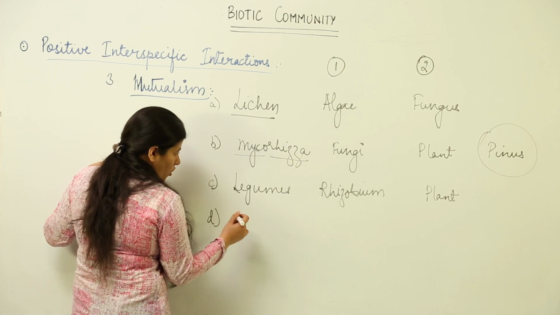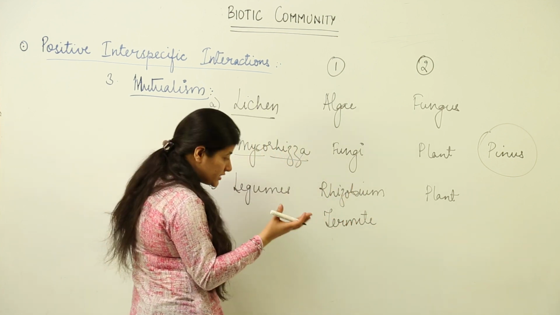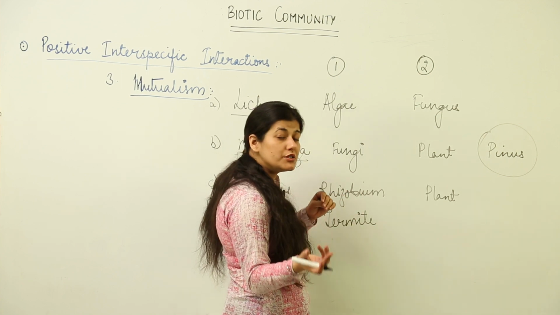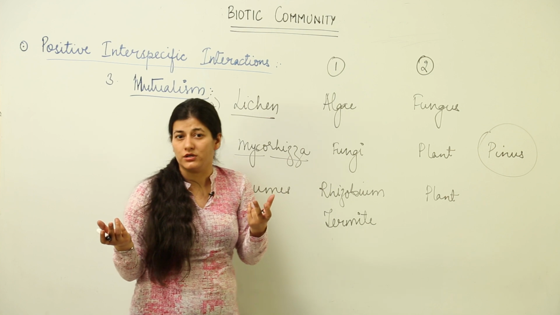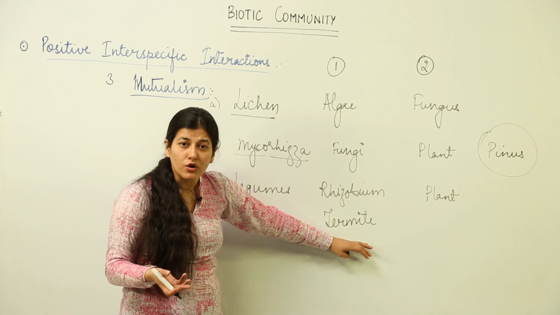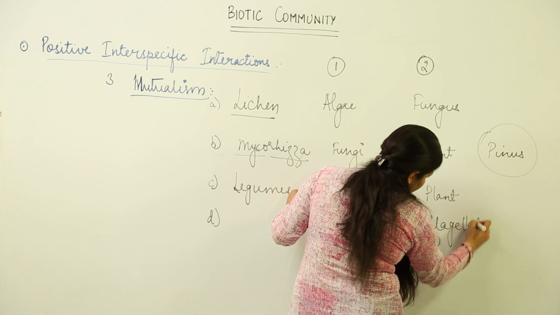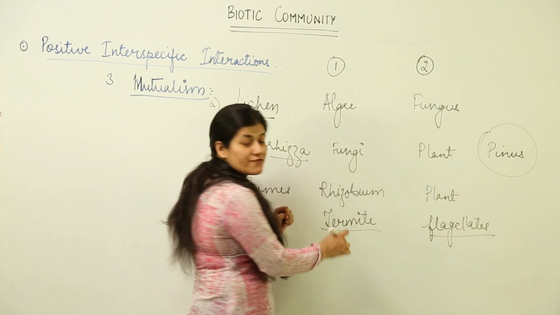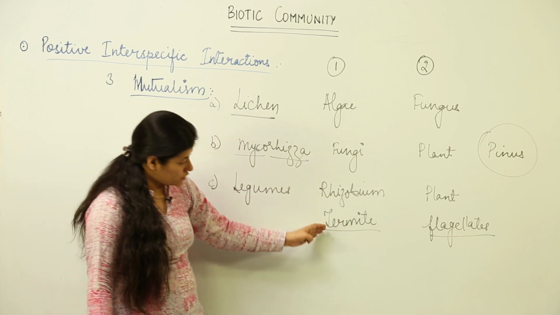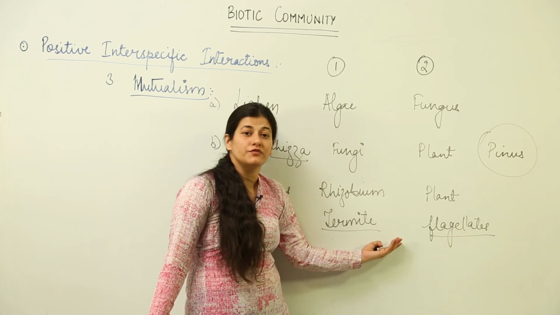The third one is of termites. Now, what does termite do? It feeds on wood. But interestingly, this termite does not have enzymes for digestion of wood. So, how is it going to digest the very food it survives on? If it is not able to digest it, why does it eat it? So, these termites are in a symbiotic relationship with certain flagellates which are present inside their gut, and these flagellates are responsible for digestion of wood. Alright, so this is again an example. This also shows how interdependent they are on each other and how the longevity of the organism is dependent on its symbiont.